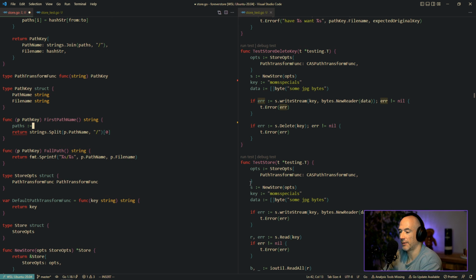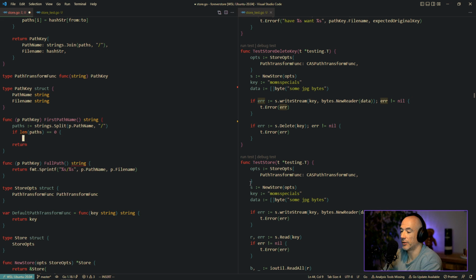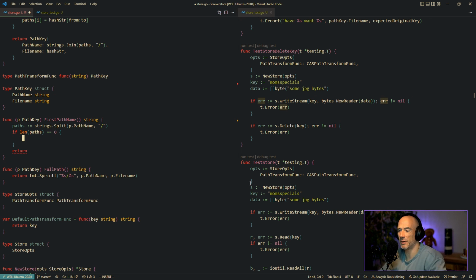Let's make it actually good, right? Because people are going to roast me. So this is going to be the paths, right? I'm going to say if len paths is 0, right, then we could panic here because if we want a first path name and it's 0, but let's return nothing. It doesn't matter.